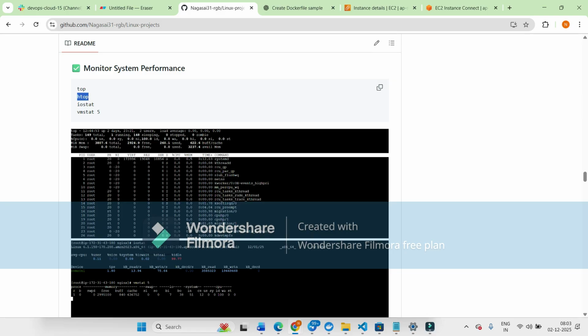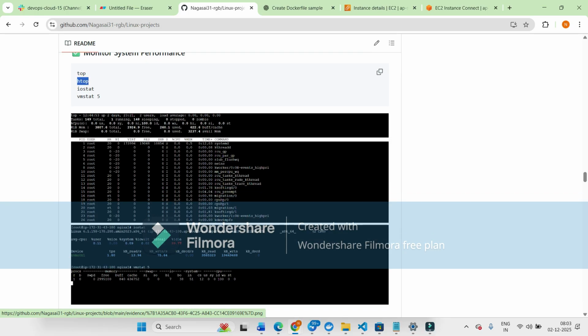That's the difference between top and htop. It can show how many users are there, how much percentage of CPU is taken, how much memory is taken, and also it can show the zombie processes. A zombie process is a process that is dead but still holds memory.